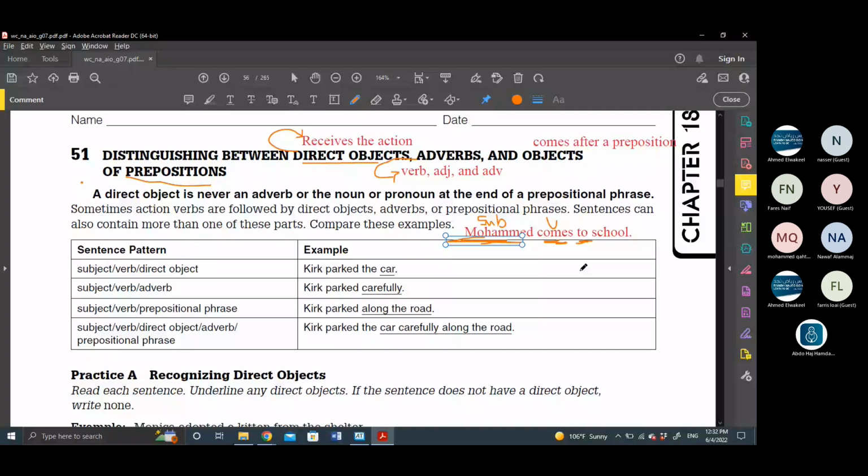It's called what? What, teacher? To. To is called what? To is the object of preposition. No. To is the preposition itself. But school is the object of the preposition.